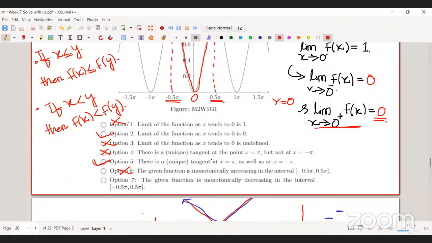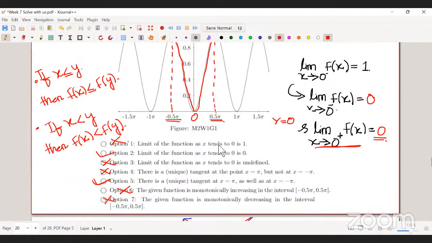Just to be clear, does monotonically decreasing mean strictly decreasing? No, monotonically decreasing means not strictly decreasing. It means only decreasing. For strictly decreasing, you have to mention the word strictly. Monotonically increasing means only increasing. Monotonically decreasing means only decreasing. Okay, thank you.